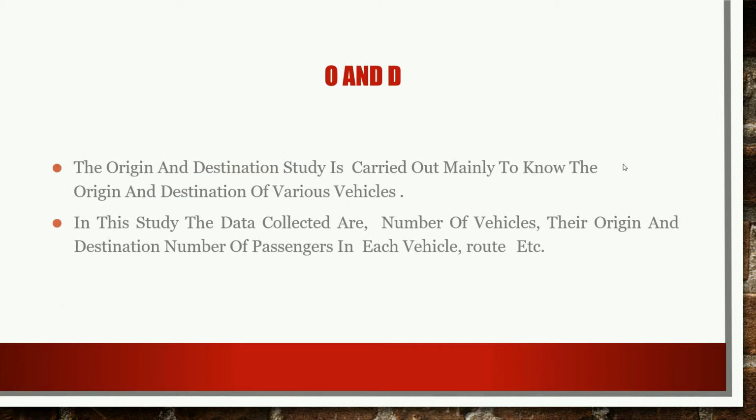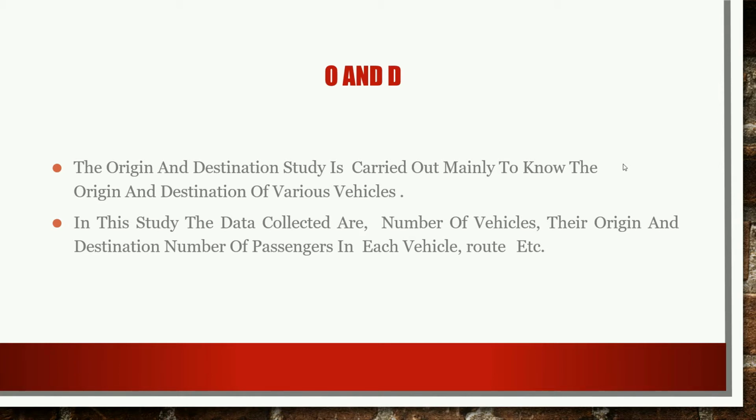Deeply, what do we mean by the O&D study? The origin and destination study is carried out mainly to know the origin and destination of various vehicles. In this study, the data collected are the number of vehicles, their origin and destination, the number of passengers in each vehicle, and their ride.